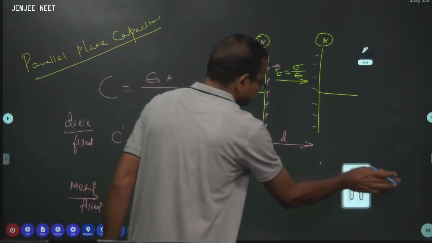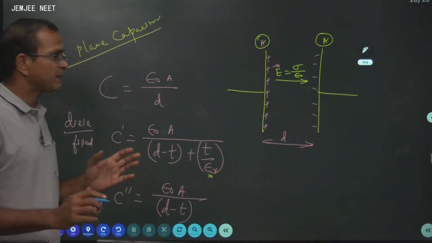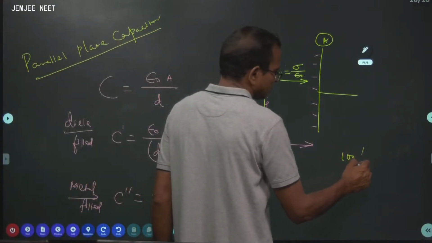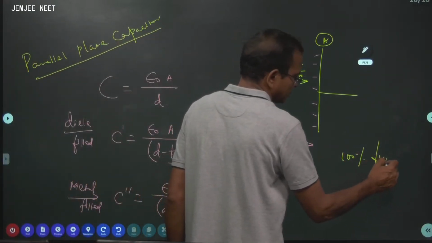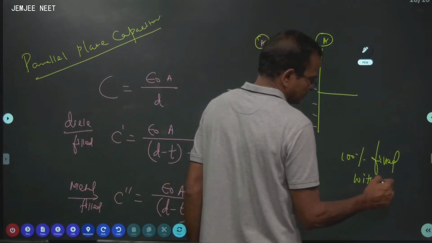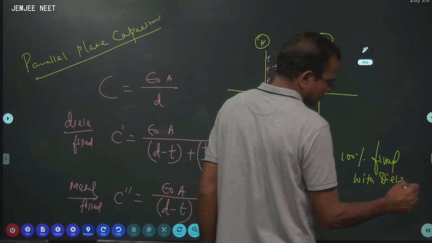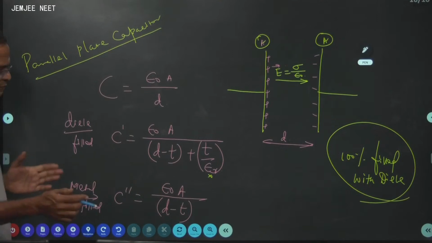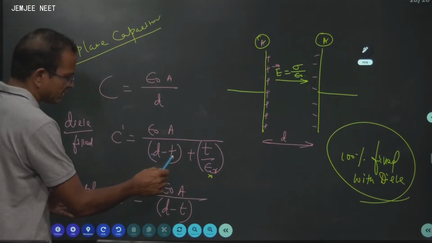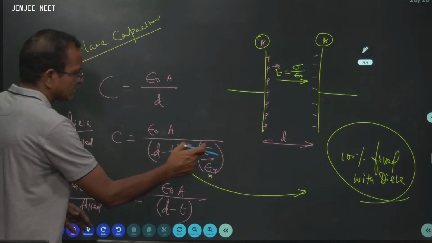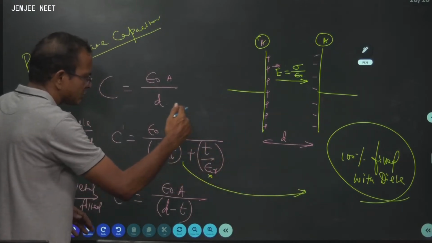Then comes, if a capacitor is fully filled, 100% filled with dielectric. In this case, you fill 100%, which means D is equal to T. This equation becomes, this is vanishing, then T becomes D, then this epsilon R goes to the numerator.